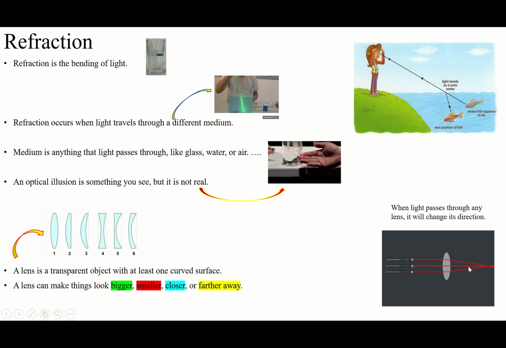So you have to know that when light rays pass through the lens, it must change the direction. If it's not changing the direction, it means this is not a lens. The lens changes the direction of the light rays 100%. And by this change of direction, the things that you see on the other side of the lens will look bigger, smaller, closer, or farther away.